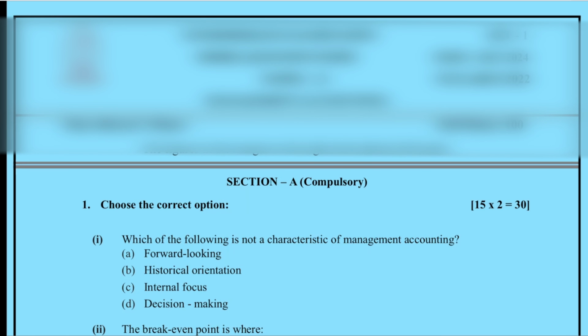Today we will be doing MCQ of Management Accounting. So we'll start with the model question paper. Then subsequently we'll also take previous question paper.